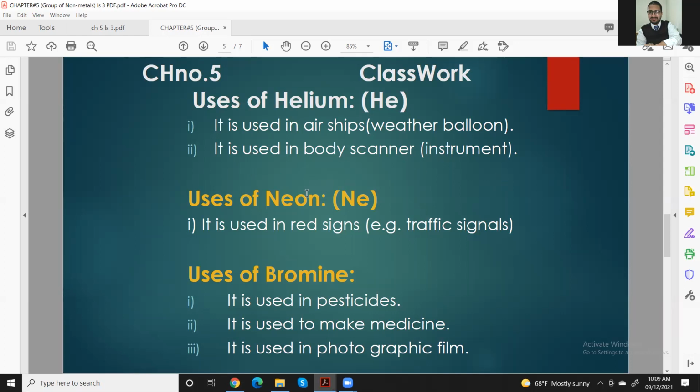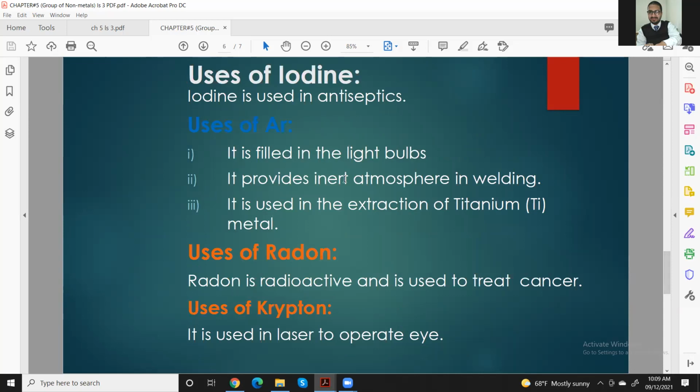The uses of neon: it is used in red signs like traffic signals, you know very well. The use of bromine: it is used in pesticides, because I missed this, so I put it here. It is used to make medicines. It is used in photographic films. Next, uses of iodine. Iodine is used in antiseptics.